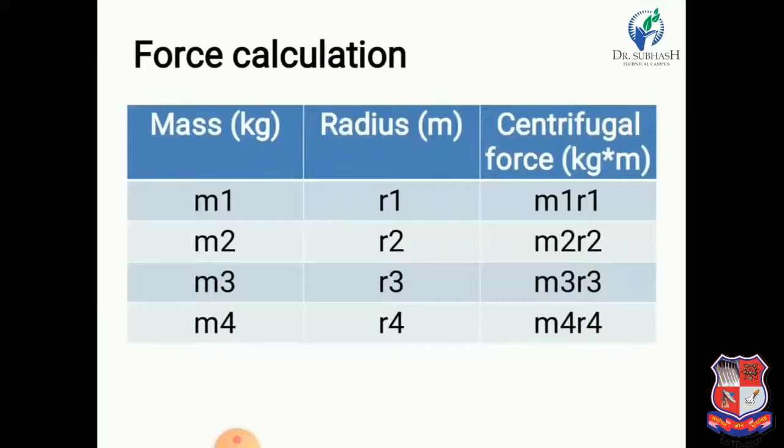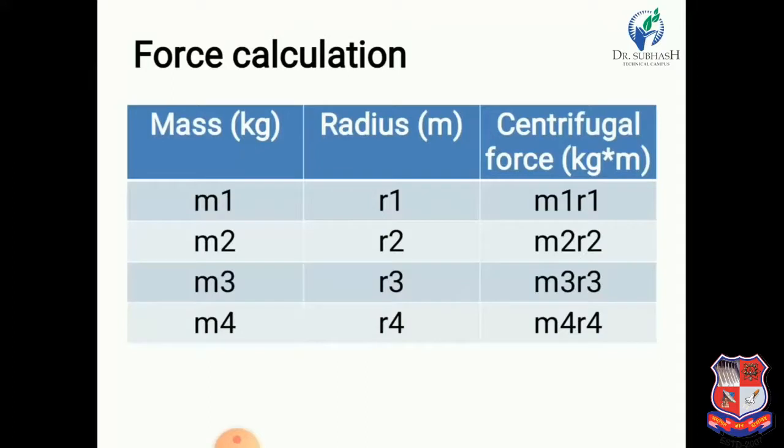Now let us calculate centrifugal forces for the four masses. In the first column we consider mass in kg, so we have four masses m1, m2, m3 and m4. In the second column we consider radius in meter, with notation small r: r1 for the first mass, r2 for the second mass, r3 for the third mass and r4 for the fourth mass.